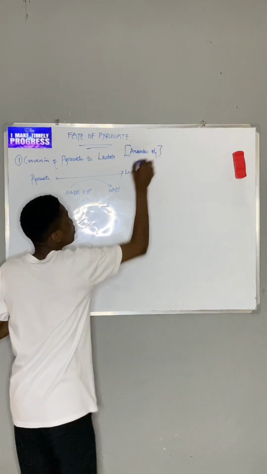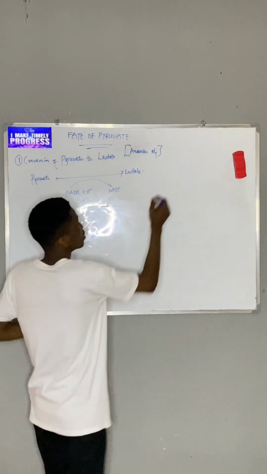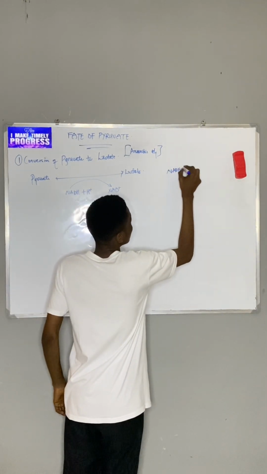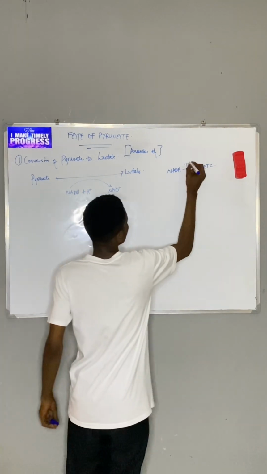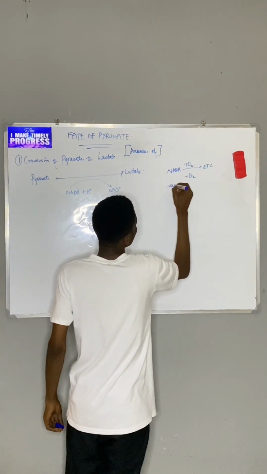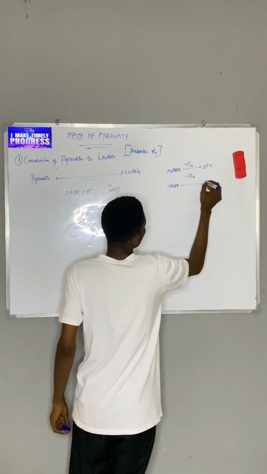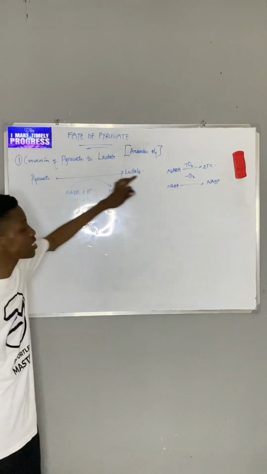So in normal aerobic glycolysis, quite simple, the NADH produced is carried into the electron transport chain. That is in the presence of oxygen. But when there is no oxygen, this NADH has to be converted back to NAD+. And this is the step, pyruvate to lactate.